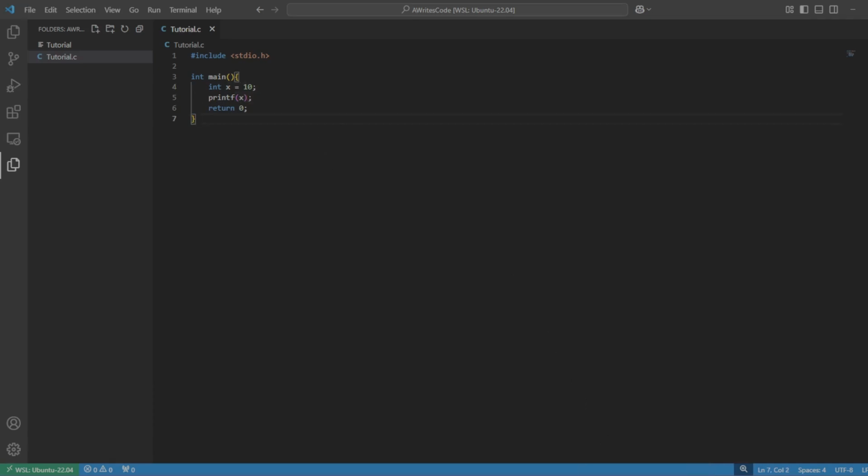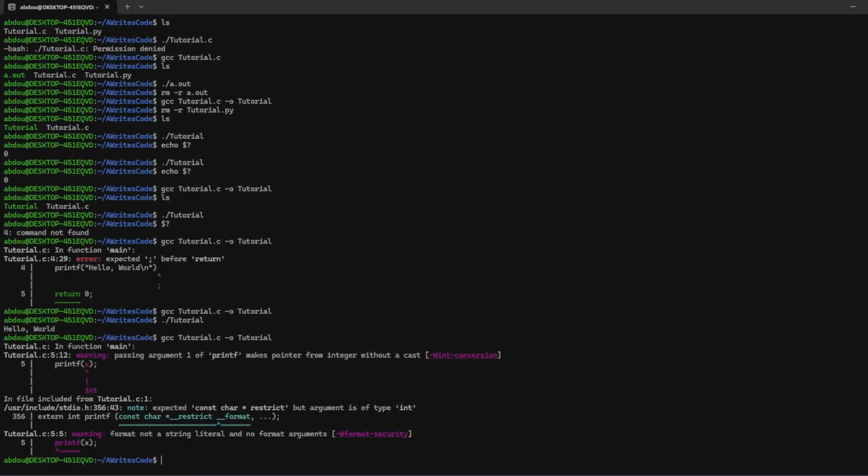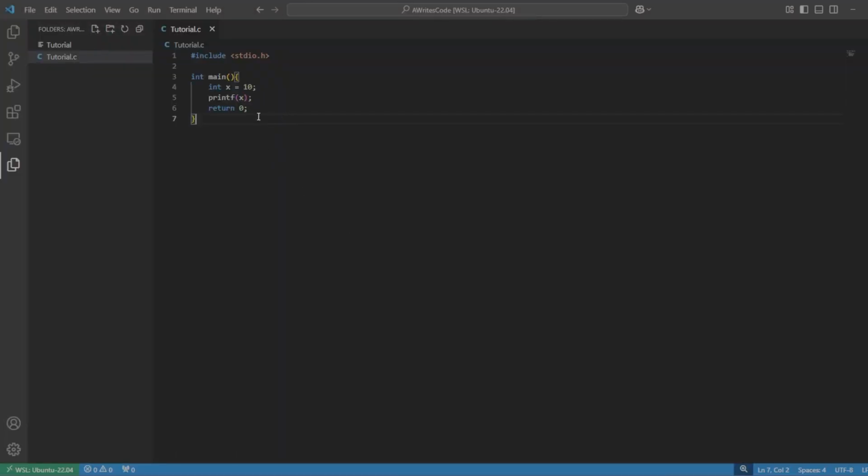Well, let's see what this gives us actually. It gives us an error. And that's because this works differently than Python. We can't just print variables. We can use something, these identifiers. Now, what does that mean?